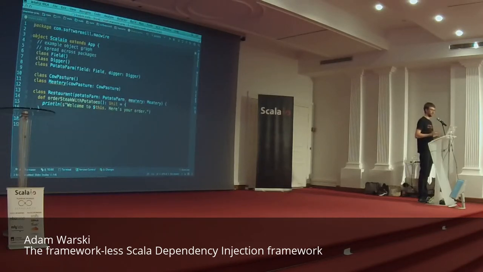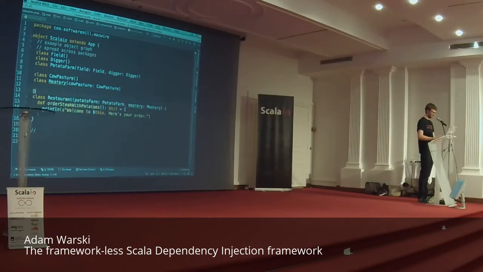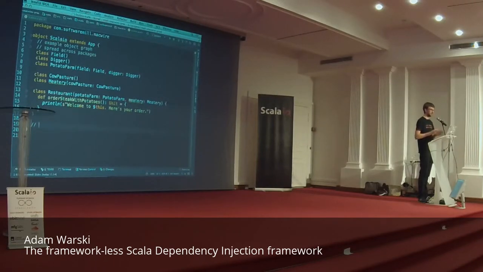Okay, so our goal is now to invoke the method orderSteakWithPotatoes on a restaurant, right? But in order to do that, we actually first need to have a restaurant instance. To have a restaurant instance, we need a potato farm instance, a meatery instance, and so on, right? So we need to create a new instance with the right dependencies. So one way to do it would be to use a container like Guice, and you would annotate these classes with @Inject, right? And so on. You would pass them on to Guice, to Spring or whatever, and you would get an instance of a restaurant with all the dependencies satisfied. So it works, it's one way to do it, but there's also another way, and it's much simpler, and it's just doing things manually.